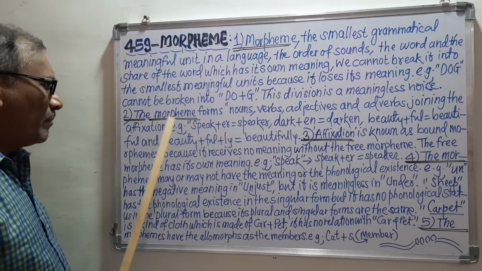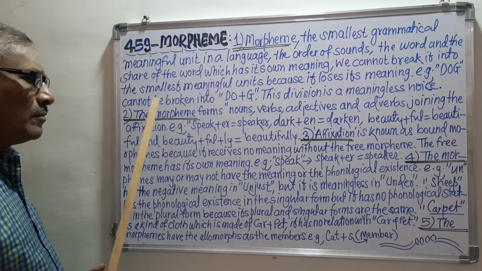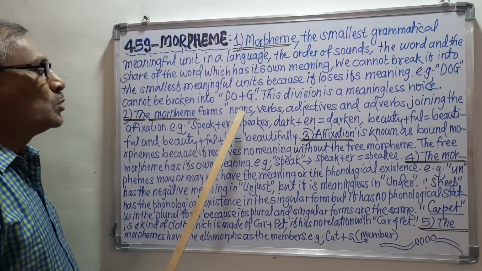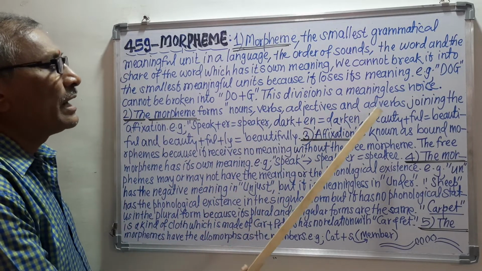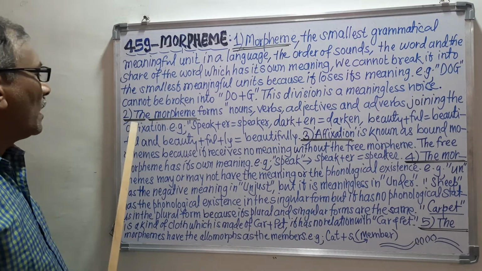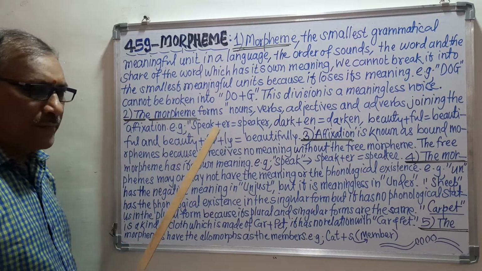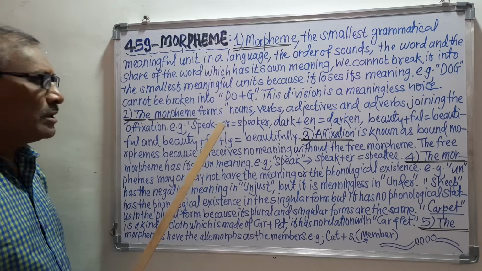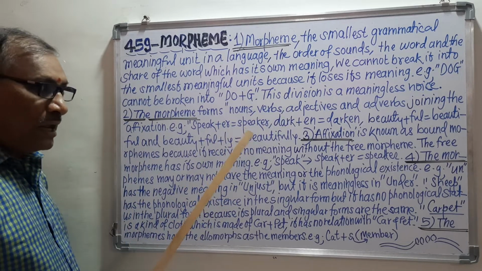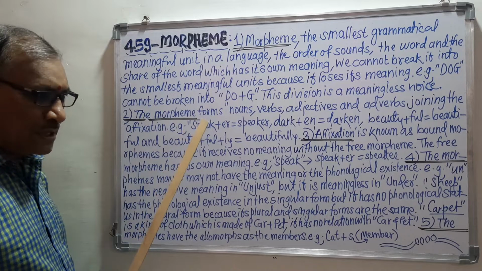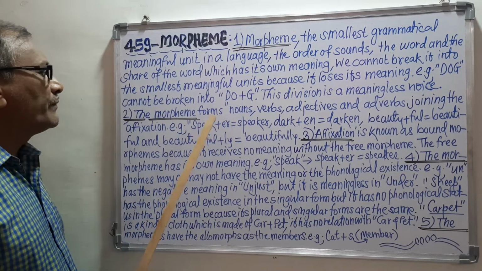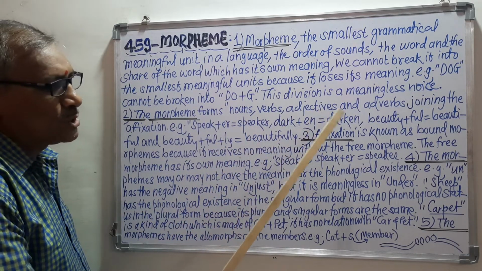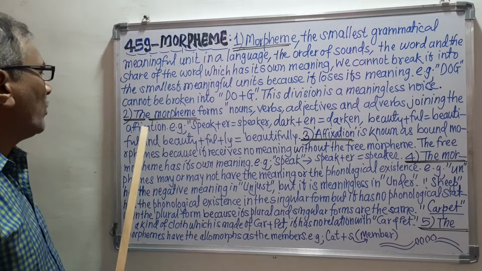We can form them, but we can form them with the help of the morpheme. And that's why the explanation here is that the morpheme forms nouns, verbs, adjectives and adverbs through affixation. Affixation means what? Remember, prefixes, infixes and suffixes are called affixation. So we can join the prefixes, infixes and suffixes, and we can form nouns, verbs, adjectives and adverbs. That is the point.